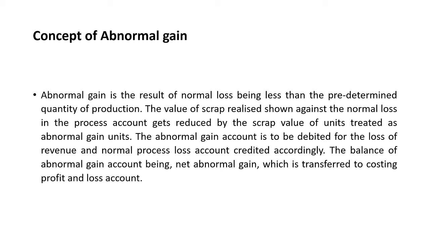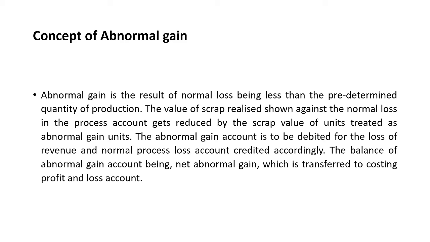And now coming to the next particular point, abnormal gain is the result of normal loss being less than the predetermined quantity of production. So the value of scrap realized shown against the normal loss in the process account gets reduced by the scrap value of units treated as abnormal gain units. So abnormal gain account is to be debited for the loss of revenue and normal process loss account credited accordingly. The balance of abnormal gain account being net abnormal gain is transferred to costing profit and loss account.